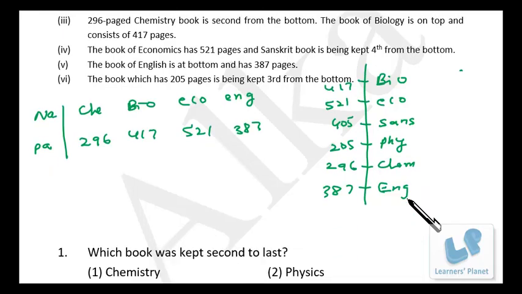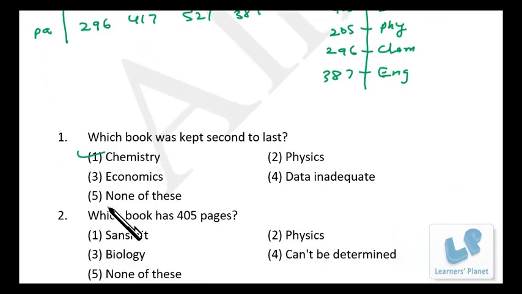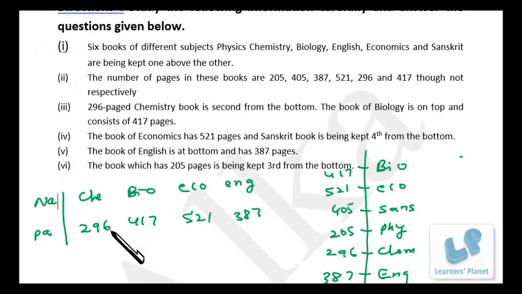Which book was kept second to the last? That is chemistry. Which book contained 405 pages? Sanskrit. Okay, so are there any more questions? If any more questions are there, you can answer them very easily. I hope that's clear.